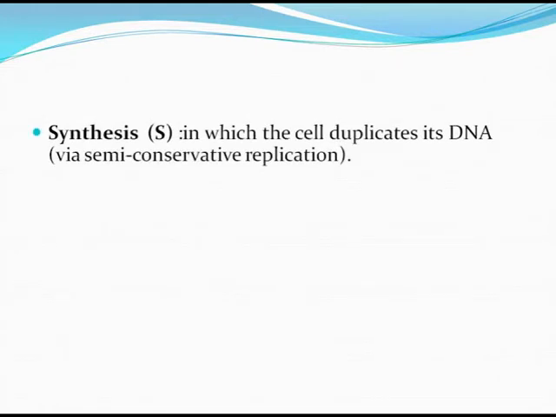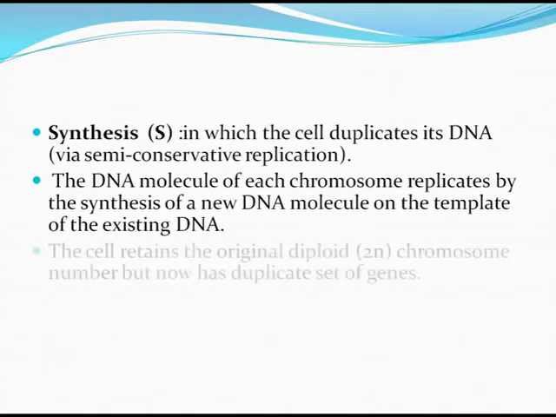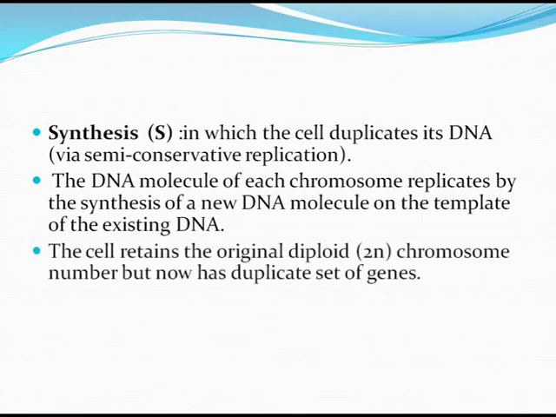Next comes the synthesis phase, in which the cell duplicates its DNA via semi-conservative replication. The DNA molecule of each chromosome replicates by the synthesis of a new DNA molecule on the template of the existing DNA.